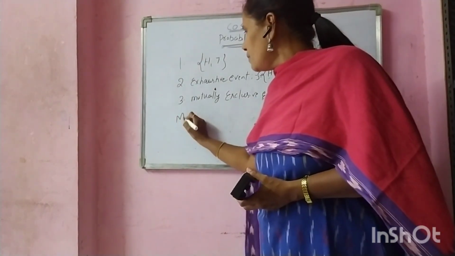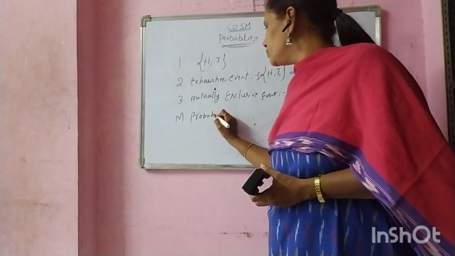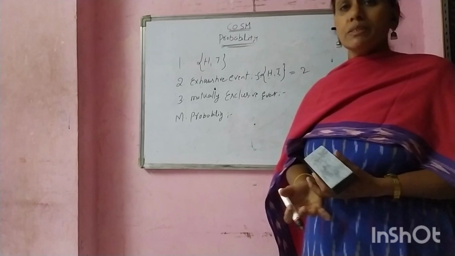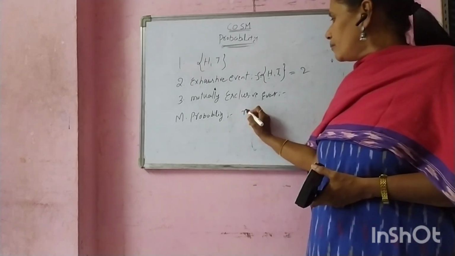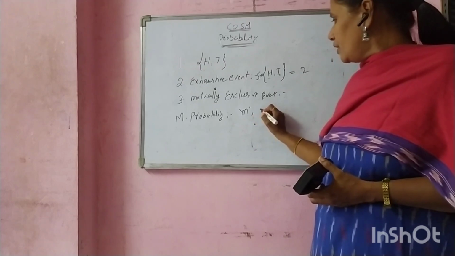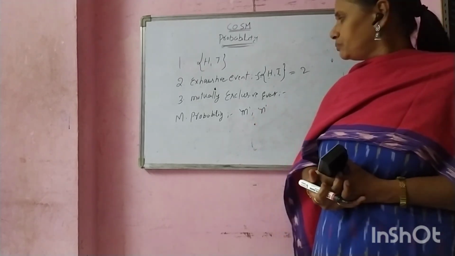Now, what is the mathematical definition of probability? Now, E is any random experiment. M are the mutually exclusive events, and N is the total possible outcomes.